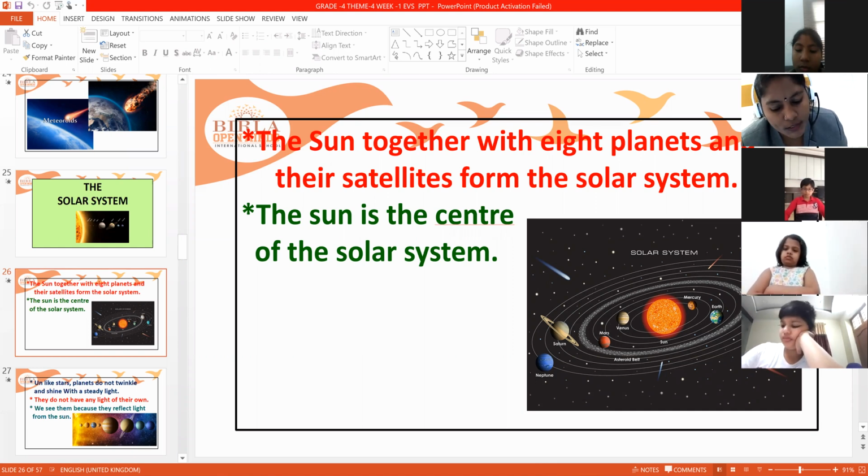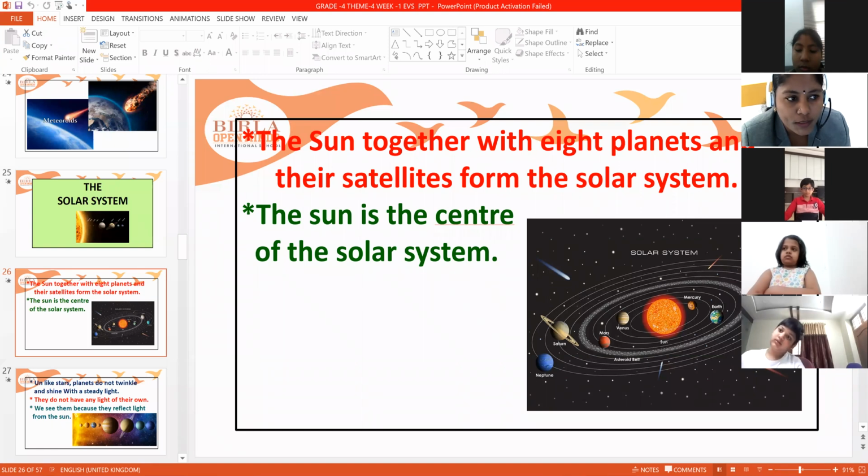Solar means related to the sun. That's why it is called the solar system. Why system? Because they are doing their job in a systematic order. The sun is in the middle and all the planets are revolving around the sun in a systematic order. That's the reason it is called the solar system. The sun is the center of the solar system.